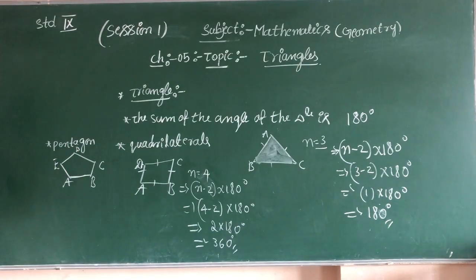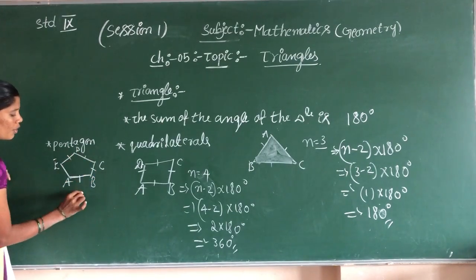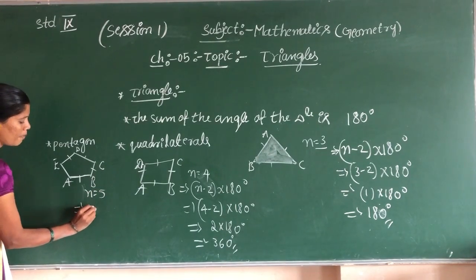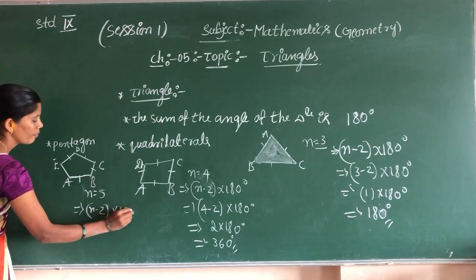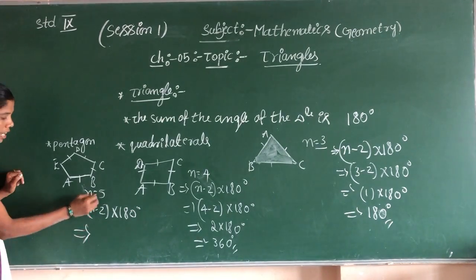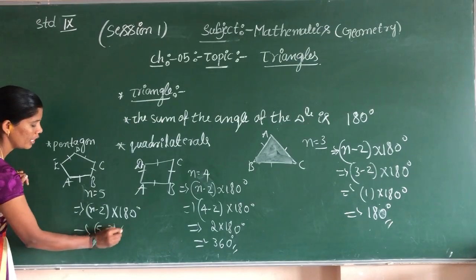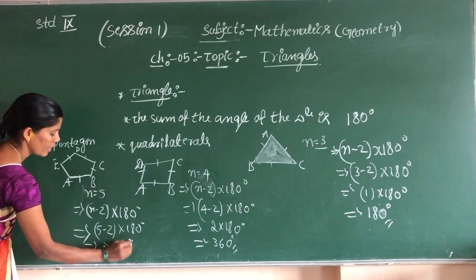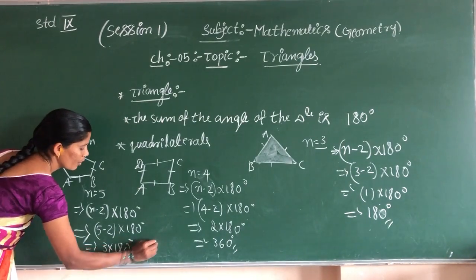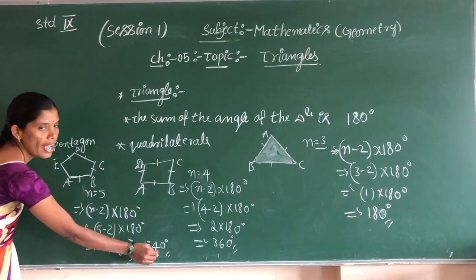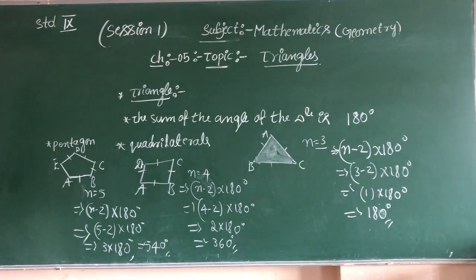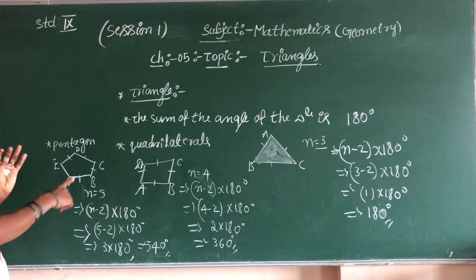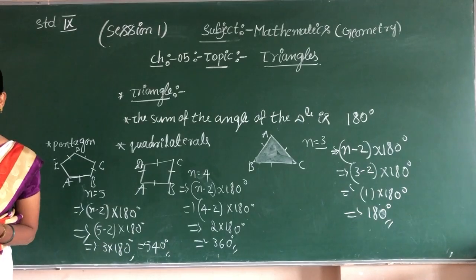How many sides in total? 1, 2, 3, 4, 5. So n is equal to 5. (n minus 2) into 180 degrees. (5 minus 2) into 180 degrees is 3 into 180 degrees, which is 540 degrees. These are the angle sum properties for the triangle, quadrilateral, and pentagon. Okay children, did you understand?